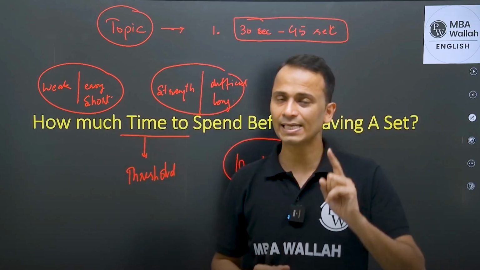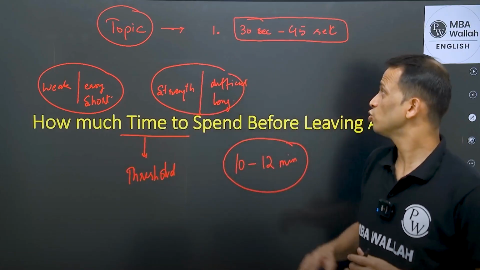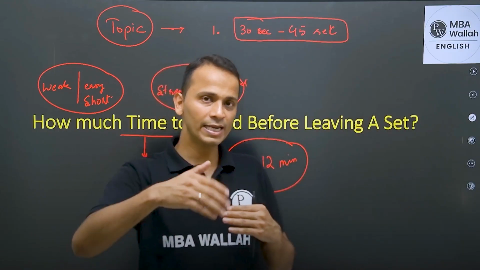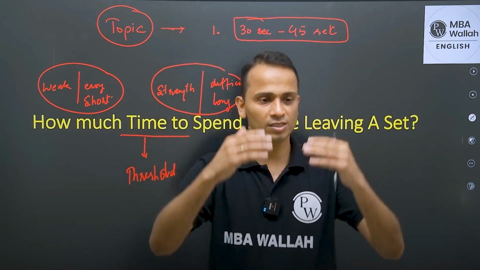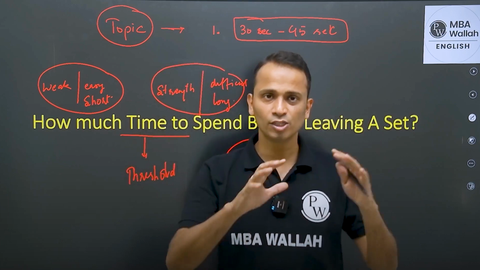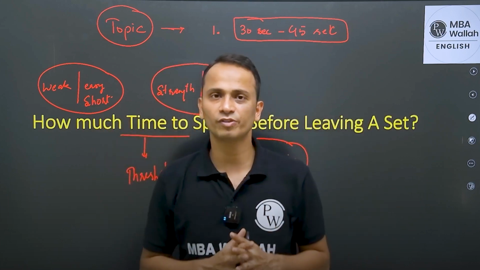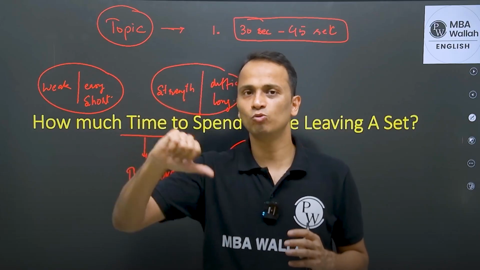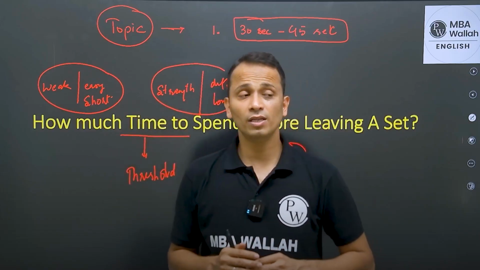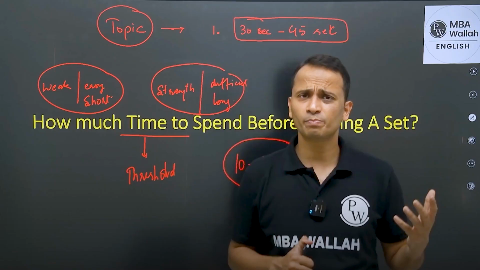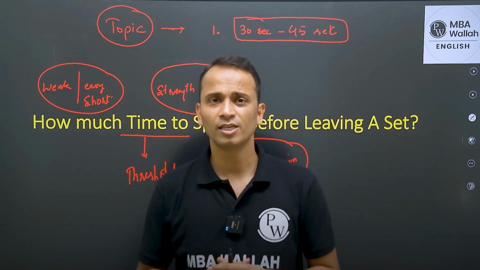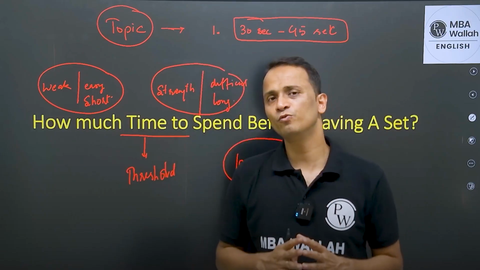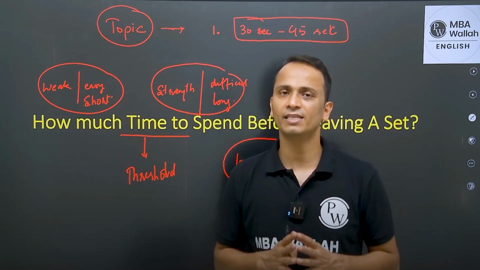So what is our psychology for these 10 minutes? After 30 to 45 seconds, we selected the set, right? Now, in the next 3 to 4 minutes, once we have read the set and made the structure of the set, let's say we are confused, we are not sure about the set. So now we look back and see we have already spent 4 to 5 minutes on this set. So why waste these 4 to 5 minutes? Let's spend another 3 to 4 minutes and then I'll decide.